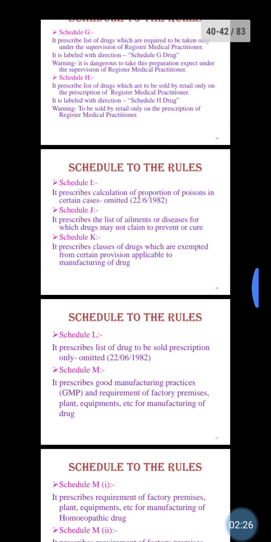Also you will see Schedule I, which is omitted. Schedule J, very important, prescribes the list of ailments or diseases for which a drug may not be claimed to prevent or cure. Many of the diseases you will see: AIDS, angina pectoris, diabetes, cancer, blindness, fairness, improvement of height in children or adults, obesity.